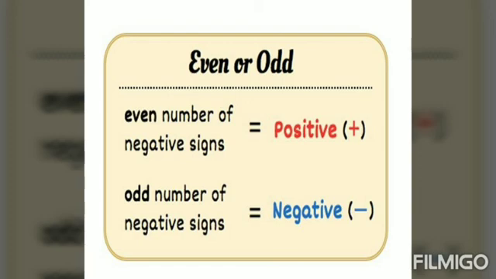Even number of negative signs, the product will be positive. Odd number of negative signs, the product will be negative. This is the reason that minus into minus is positive. Here minus and minus, 2, is an even number. That's why the product is positive. Do you remember what are even numbers and odd numbers? Yes, you might.